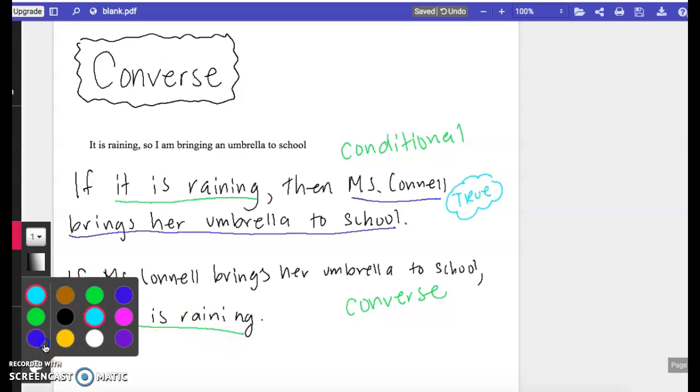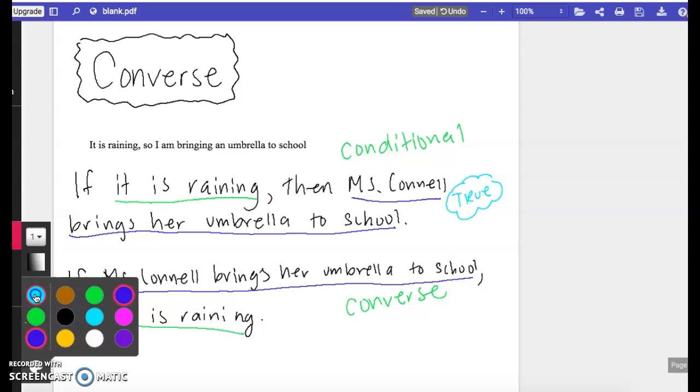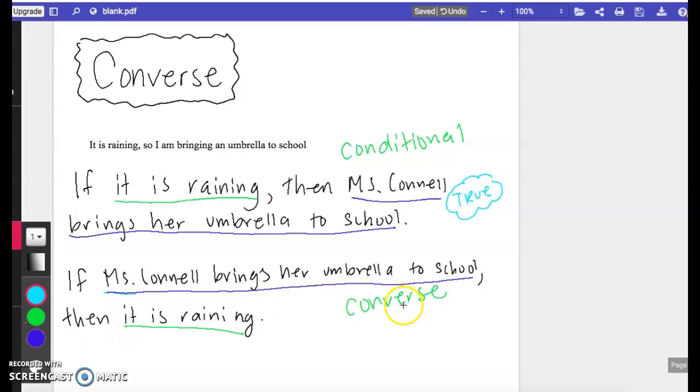If Miss Connell brings her umbrella to school, let me underline this. Nope, this blue. If Miss Connell brings her umbrella to school, it is raining. What do you think? Do you think that's true? I'm going to say this is false because couldn't there be a case where I bring the umbrella to school and not because it's raining? Maybe I brought my umbrella to school because I thought it would rain and then it did not rain. So it turns out in this case, this is actually going to be false. Okay, it's not always going to follow that pattern true false. Just for fun, we went ahead and figured out that this one was a true conditional with a false converse.